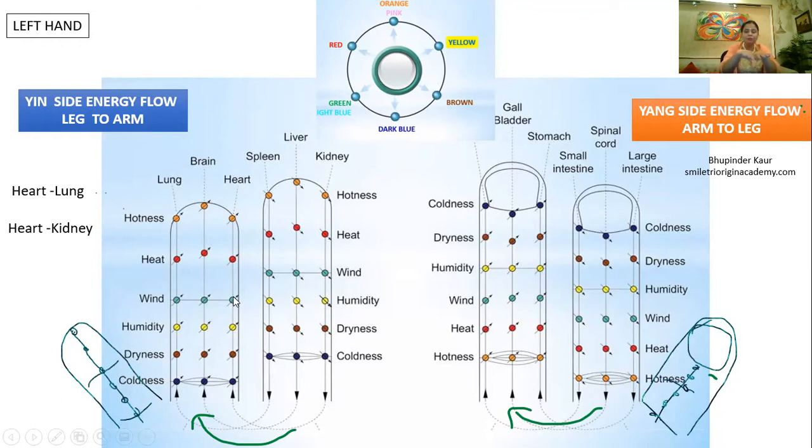Horizontal treatment means you spread out your treatment and you are doing treatment on two meridians. For example, in heart meridian, you tonify heat, and in lung meridian, you sedate the dryness with red color and you inform the brain. So now you see, I have used here two meridians, heart meridian and lung meridian. So this is a very good way to balance.